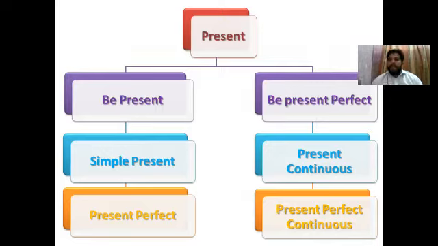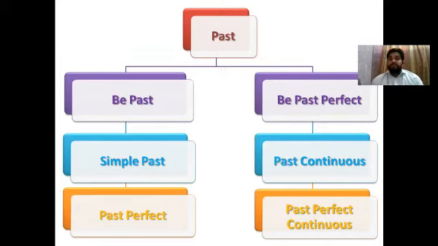So in every tense, like present, past, and future, two are extra. Be tenses are added into it. Like we have for the past. So in the past, we also have be past perfect. So same as the case with them also, the be past perfect is the part of past continuous and be past perfect is the part of past perfect continuous tense.